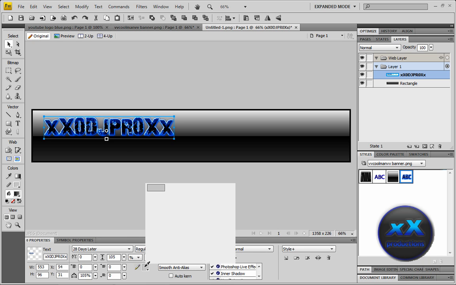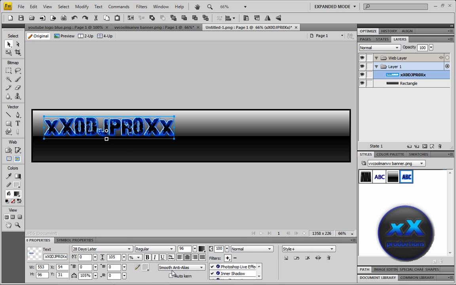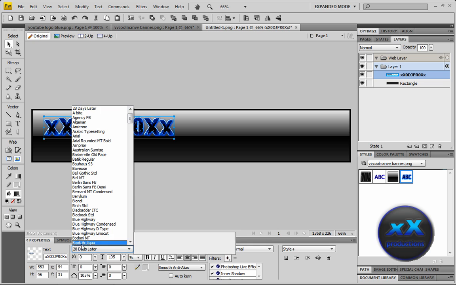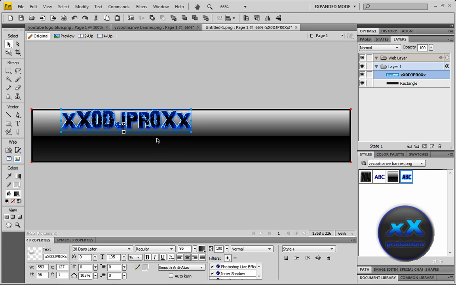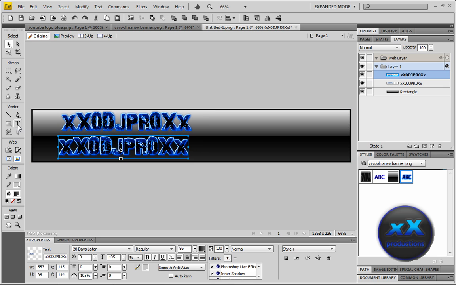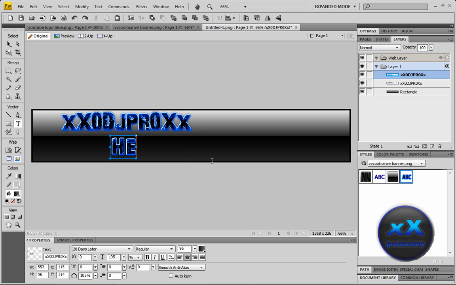Oh, also add outline, make it grey. And for those little cracks inside, make sure you have the font 28 Days Later, so it would work. Okay, so now that you got that, we're going to add a couple of texts, so just copy this, paste it, add like a slogan or website.